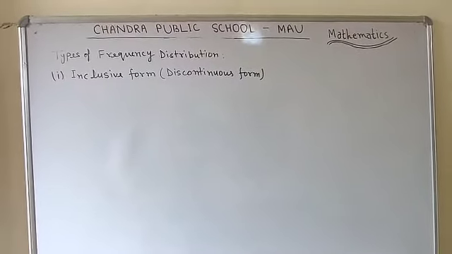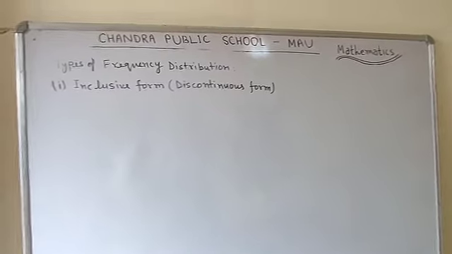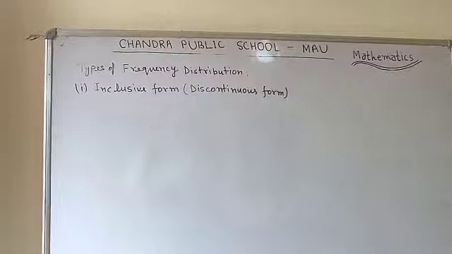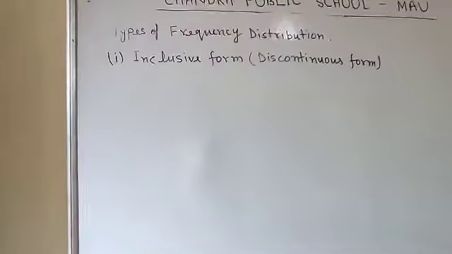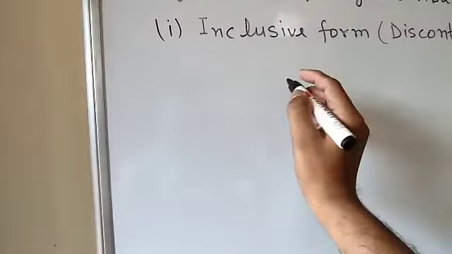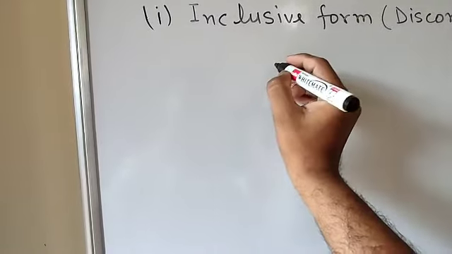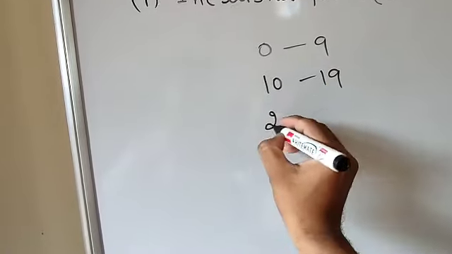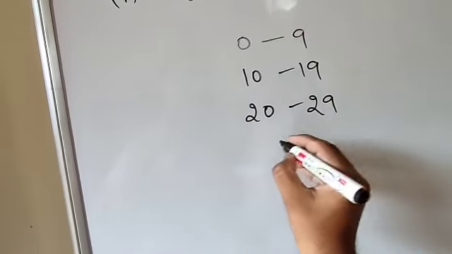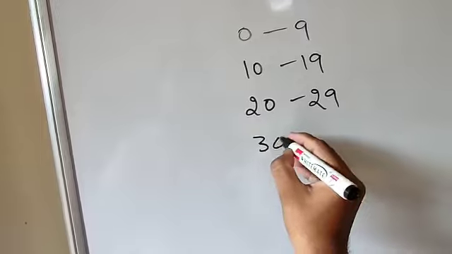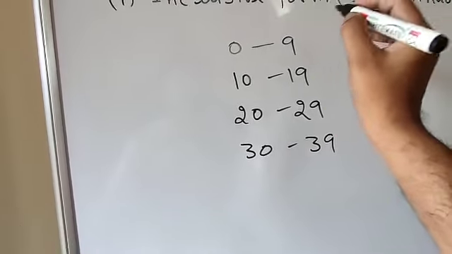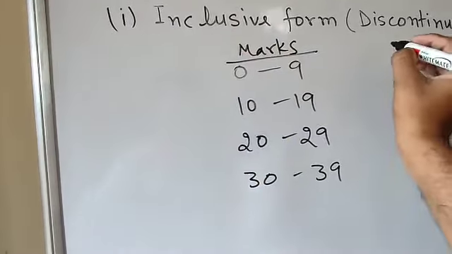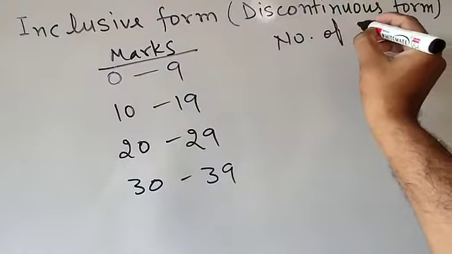Now students, here I am going to explain types of frequency distribution. Here I have written first inclusive form, here it is called the discontinuous form. If you are going to represent any data in the form of a table, like here if you are going to write 0 to 9, 10 to 19, 20 to 29, 30 to 39, like this, and here suppose that it is the marks of students, and here number of students.